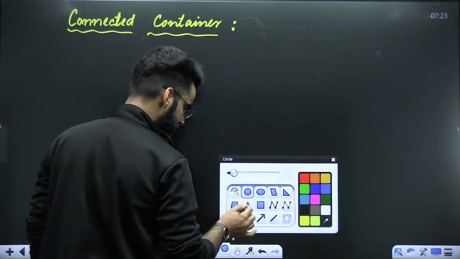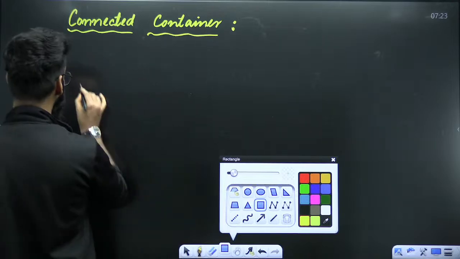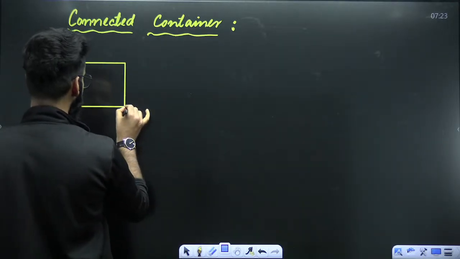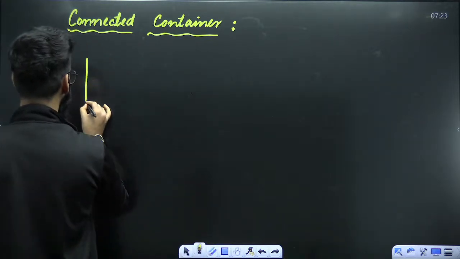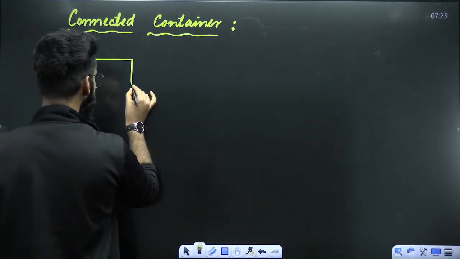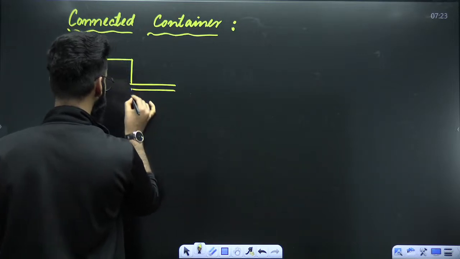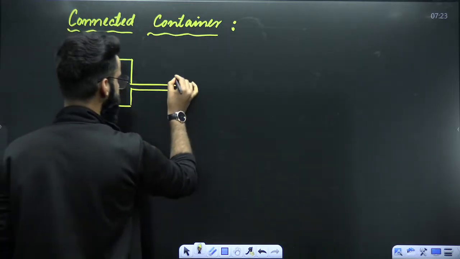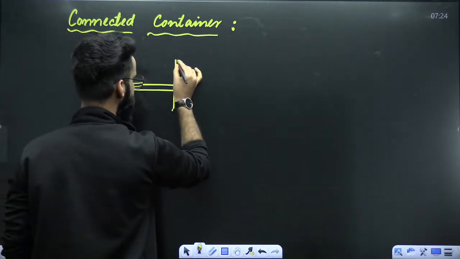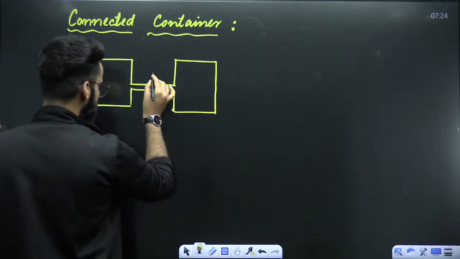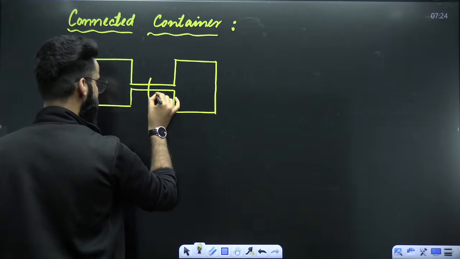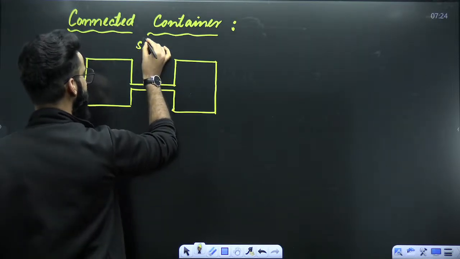So the scenario is like this. Let's say this is one container, or let me just make it free-handed. Let's say this is a container which is attached to one more container. In the middle, I've kept a stopcock.